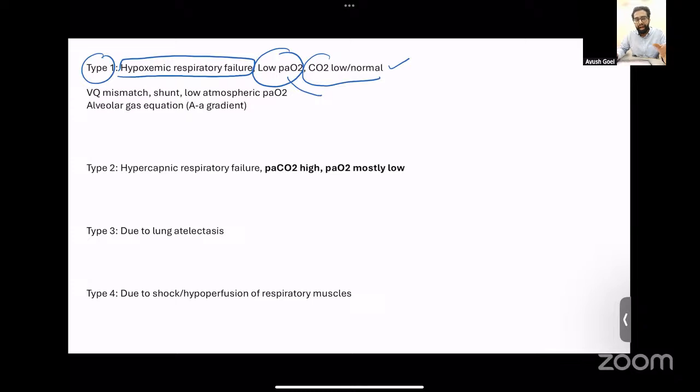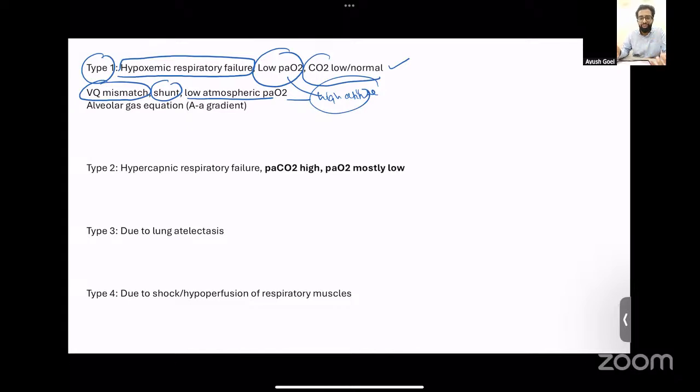Now, type 1 hypoxic respiratory failure can occur because of a variety of mechanisms. These could be a VQ mismatch, that is, there's a difference in the amount of ventilation and perfusion, or the patients can have a shunt, which means that the blood is passing through the pulmonary parenchyma without coming in contact with the alveoli and there is no gas exchange happening. Or the problem could be a decrease in the atmospheric PO2, which can happen in patients at high altitude. So how do you differentiate between all these three causes of type 1 respiratory failure?